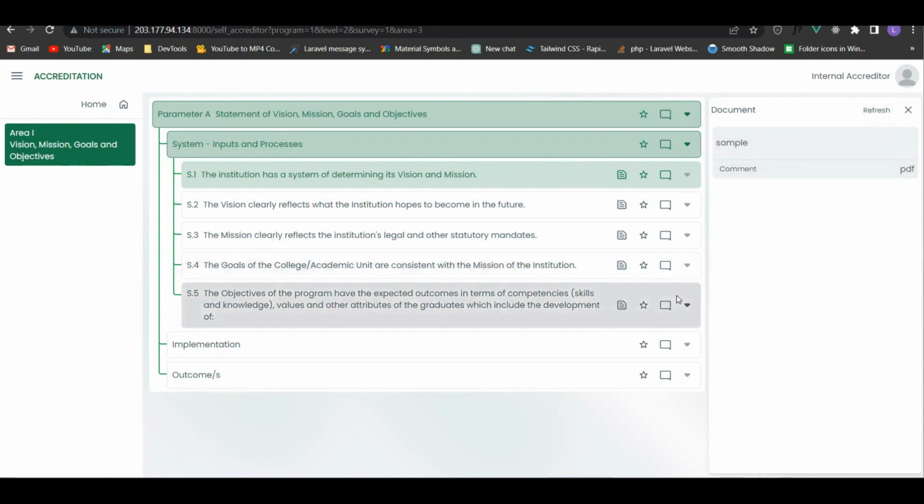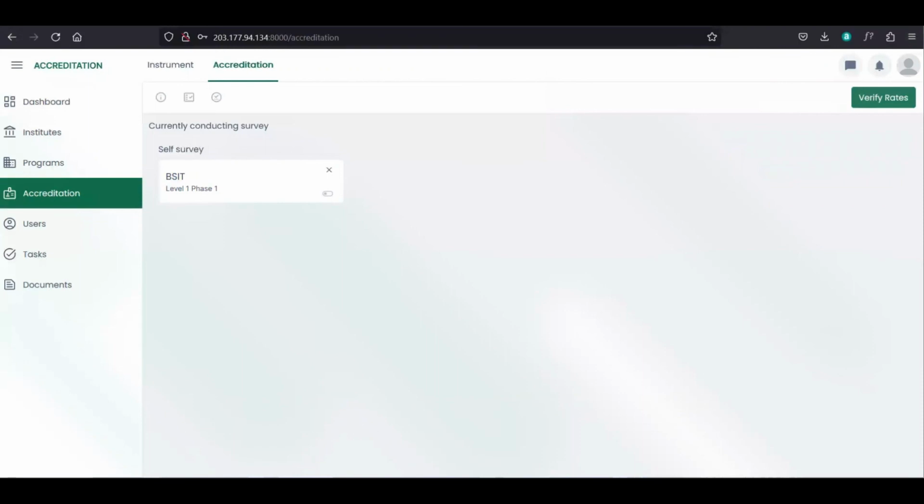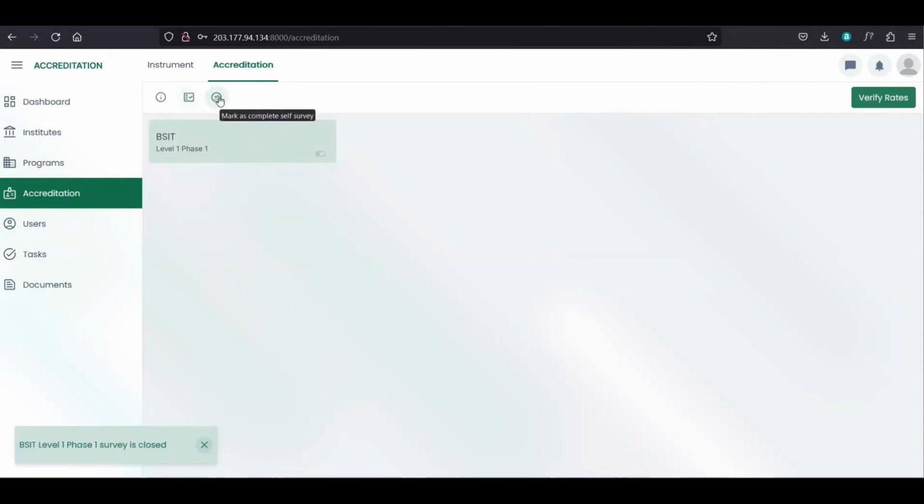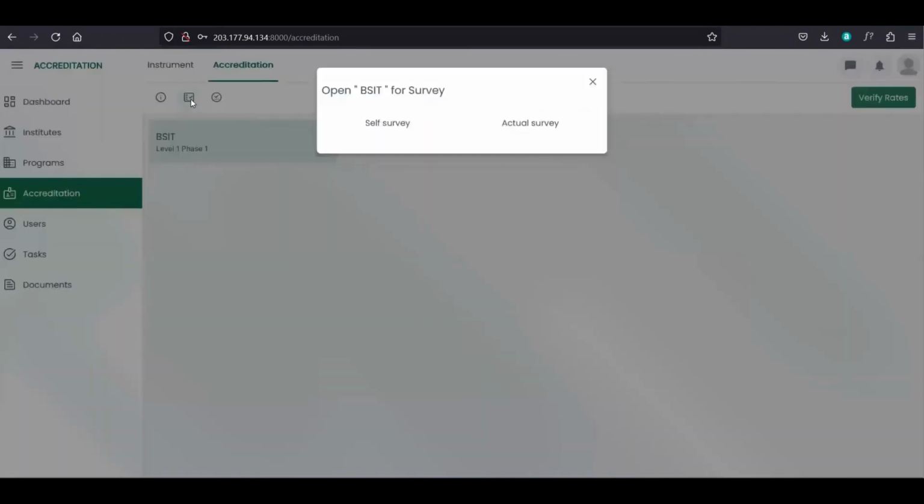And also for the actual survey, once we want to open for actual survey, we can close this self-survey and then mark this as complete self-survey. So once dili siya ma-mark as complete self-survey, dili na siya ma-open for actual survey.